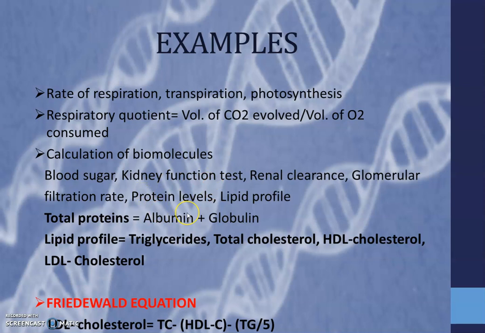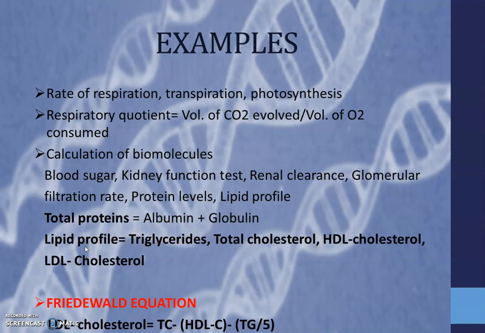When we need to calculate protein levels, first of all we will do a blood test for total proteins, and then we will do a test for albumin levels. But for globulin we don't perform any blood test, we just apply this formula: total proteins is equal to albumin plus globulin, and then we just subtract the albumin from total proteins in order to get the globulin levels in our blood. So these kinds of basic mathematical calculations are sometimes used in biochemistry.